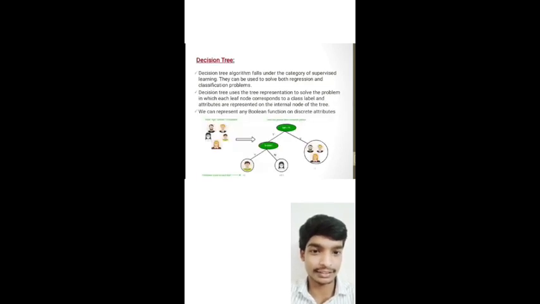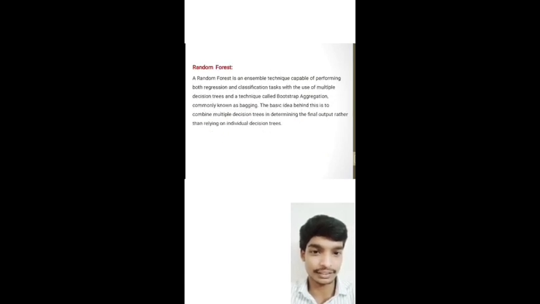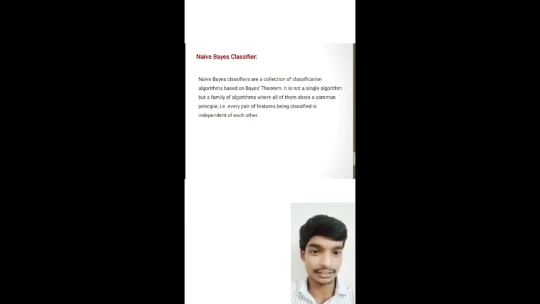And let us discuss decision tree. The decision tree algorithm falls under the category of supervised learning. It can be used to solve both regression and classification problems. And random forest. A random forest is an ensemble technique capable of performing both regression and classification tasks with the use of multiple decision trees and a technique called bootstrap aggregation, commonly known as bagging. And the Naive Bayes classifier. Naive Bayes classifiers are a collection of classification algorithms based on Bayes theorem.